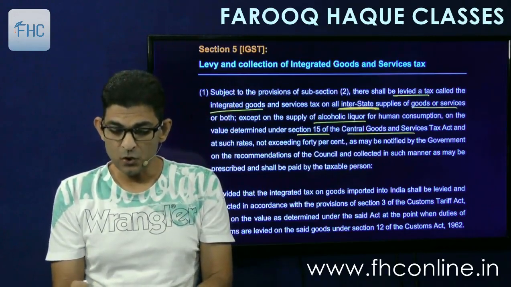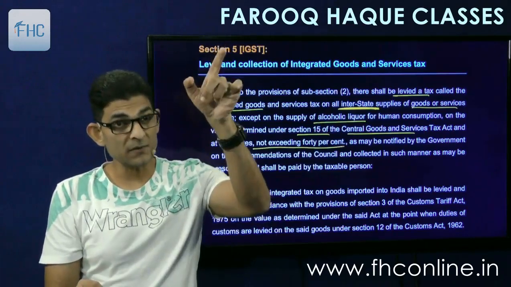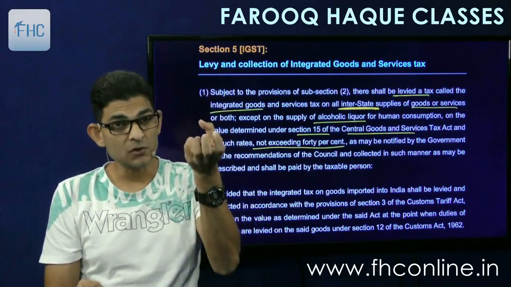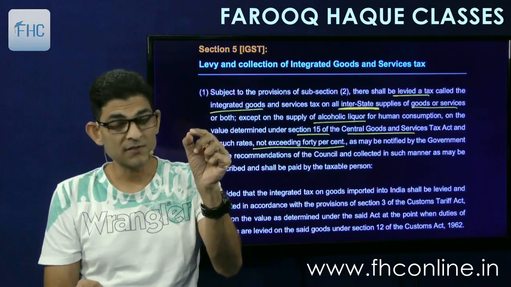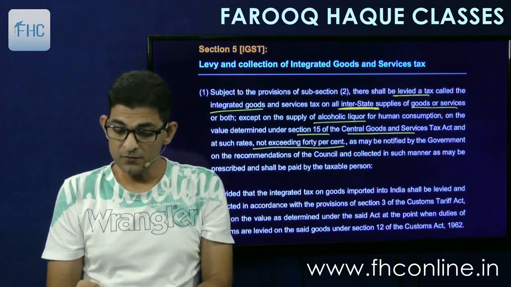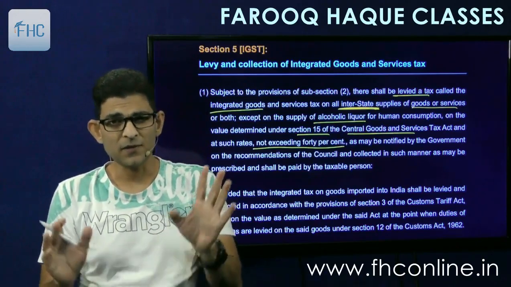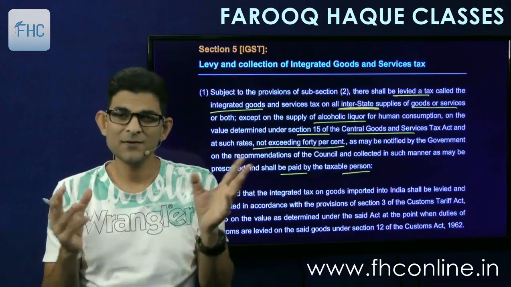And at such rates not exceeding 40%. In CGST we had seen not exceeding 20%. Here it is not exceeding 40, because this is an aggregation of CGST and SGST or UTGST, as may be notified by the government on recommendation of the council, and collected in such manner as may be prescribed, and payable by the taxable person. So all simple things.